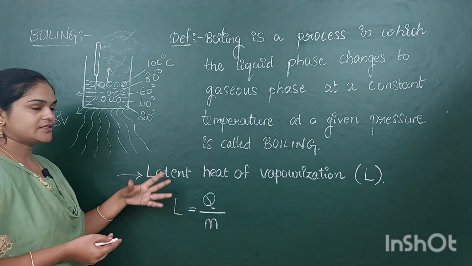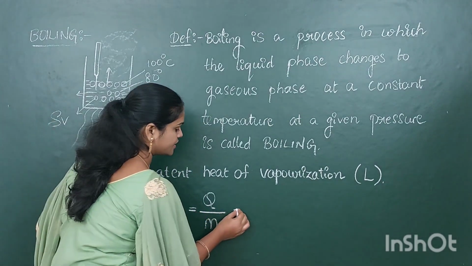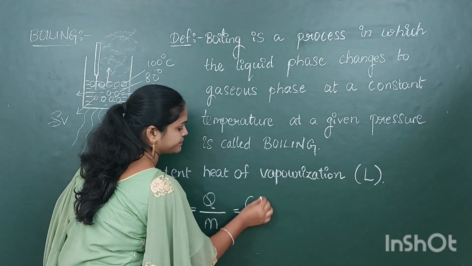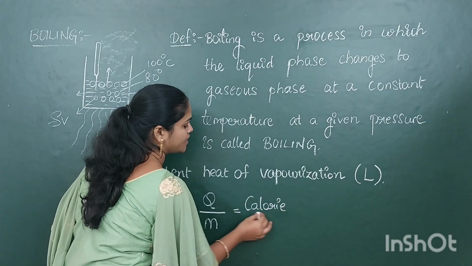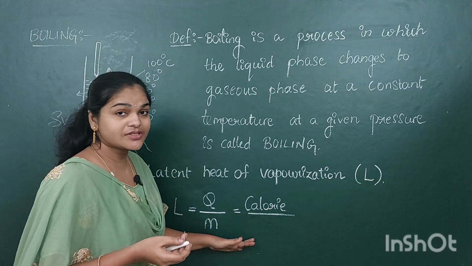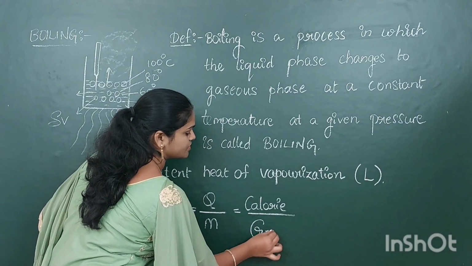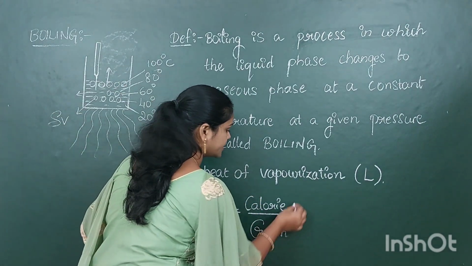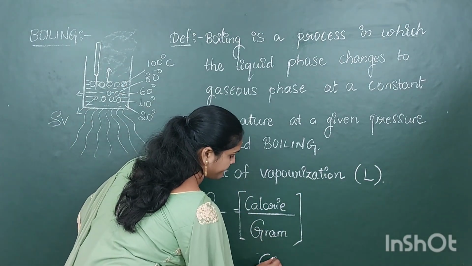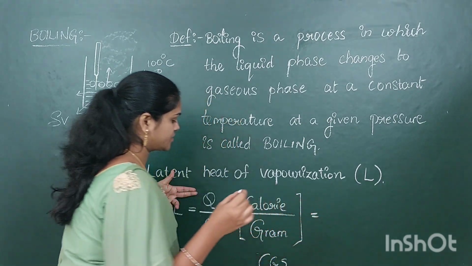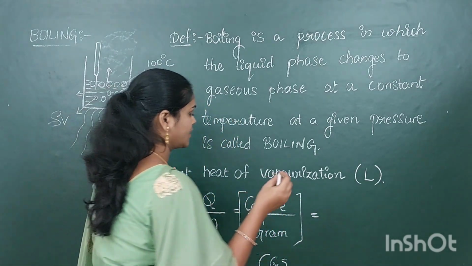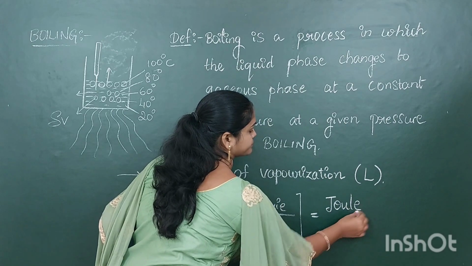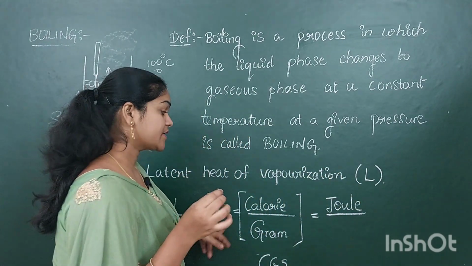What are its units? Let's see its CGS unit. The CGS unit of heat is calorie, and mass in CGS is grams. Now we write SI units. The SI unit of heat is joule, and the SI unit of mass is kg.